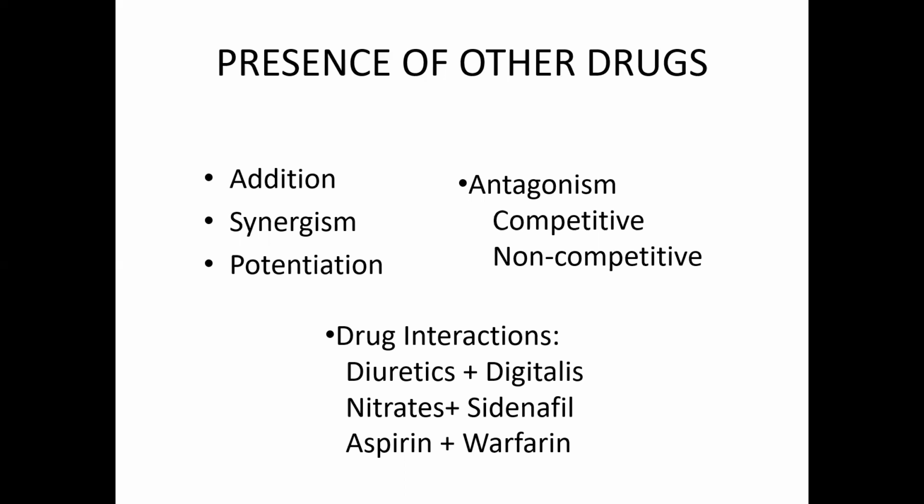And the next example is aspirin and warfarin. Aspirin has antiplatelet activity and warfarin is an oral anticoagulant drug. If these two are used together, they will increase the bleeding. So the dose of the warfarin has to be decreased when it is administered along with aspirin. These are some of the examples of drug interactions. With this, I have completed the factors modifying the drug action.